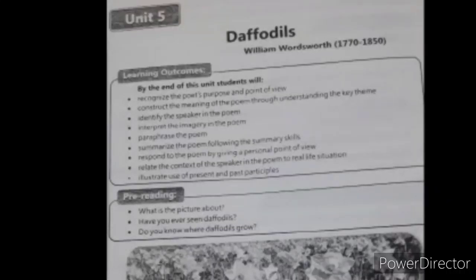Today we're going to do unit number 5, that is Daffodils, and this is a poem written by William Wordsworth. He was born in 1770 and died in 1850. You should know the date of birth as well as the death date because it might come in the MCQs, so you should know each and everything. William Wordsworth, who was he? He was a great poet.